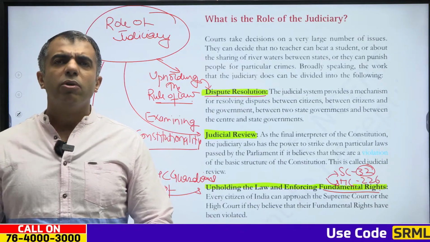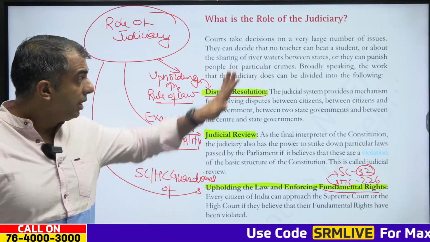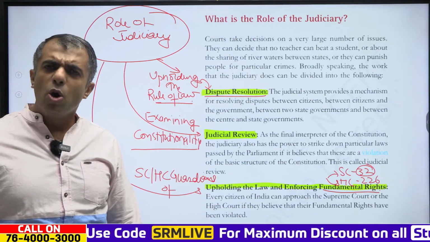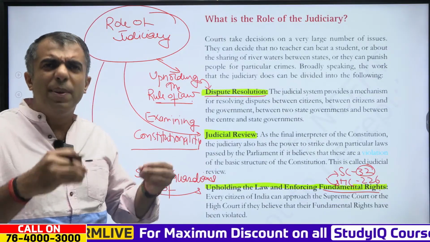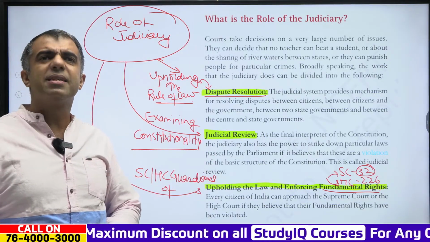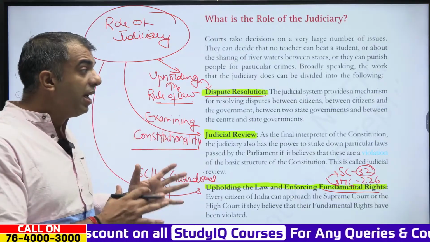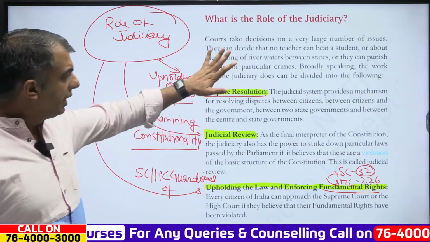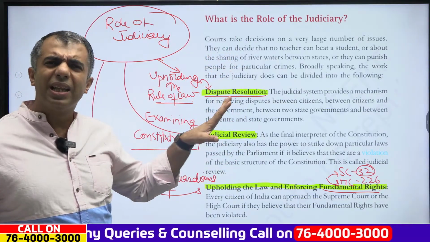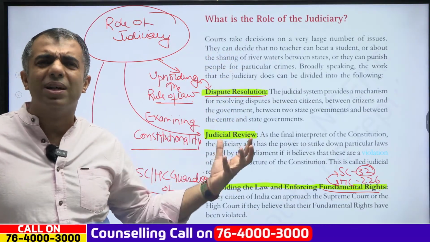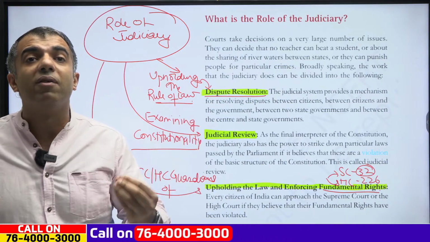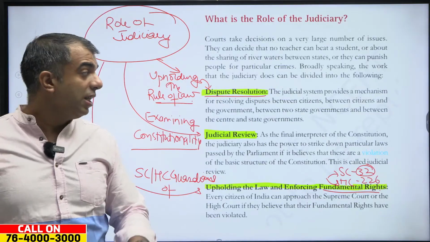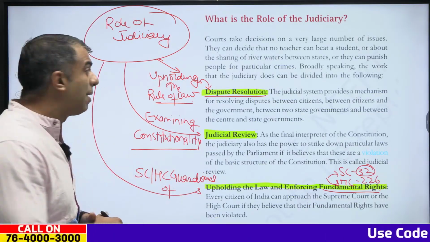Clear? So we can understand that the judiciary has got all of these powers, and all of these powers can only be exercised when the judiciary works independently. Clear? So we have seen that they have some powers which are essential for governance in the country. Now, along with the governance, we have seen the Supreme Court has got various other powers also.